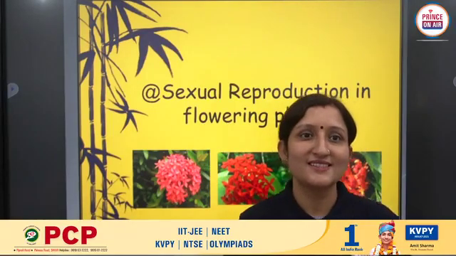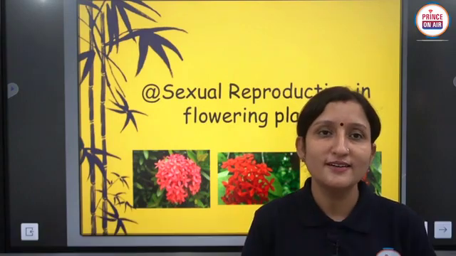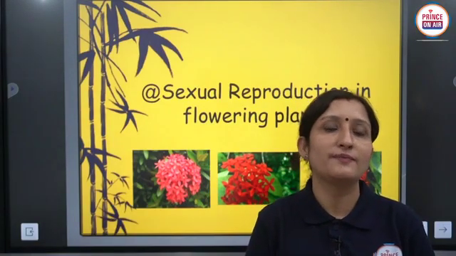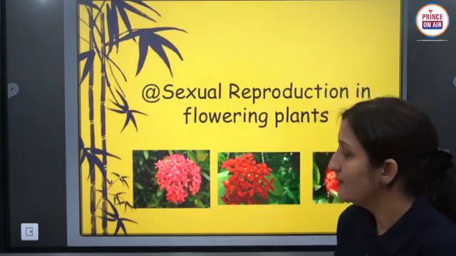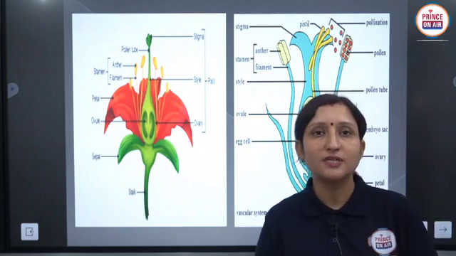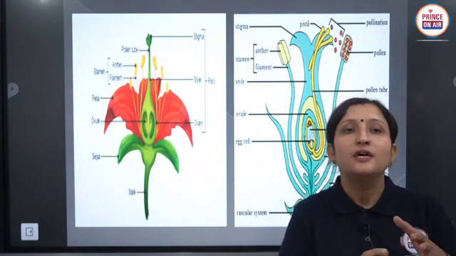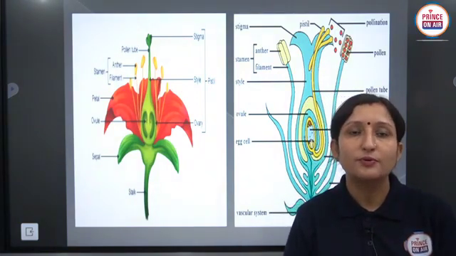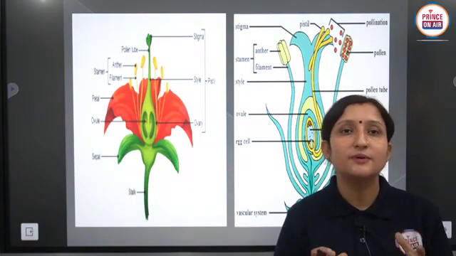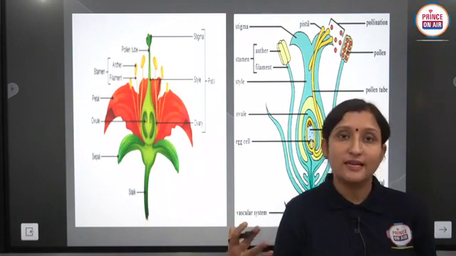Hello students, today we are going to start a very interesting chapter, sexual reproduction in flowering plants. So let us start. Dear students, do you know the meaning of sexual reproduction? If two parents are involved in the production of new individuals, then it is called sexual reproduction, and it is a basic feature of higher plants and animals.